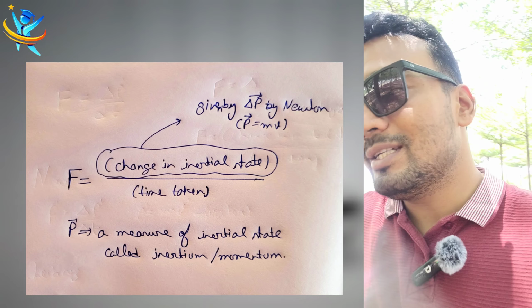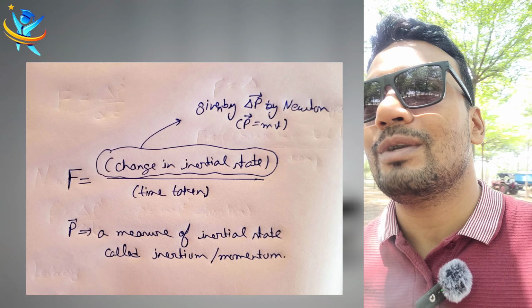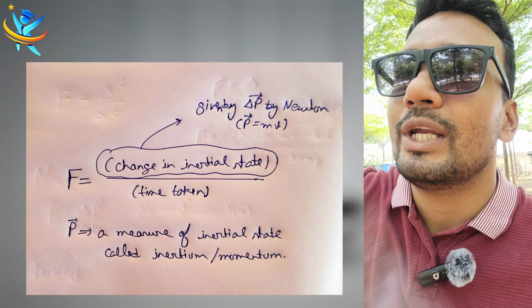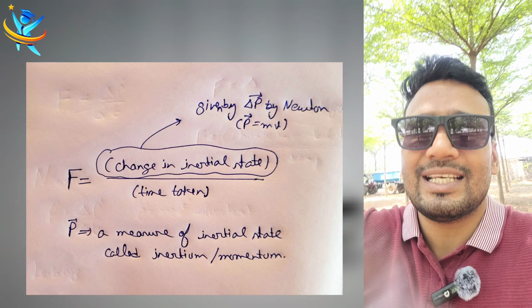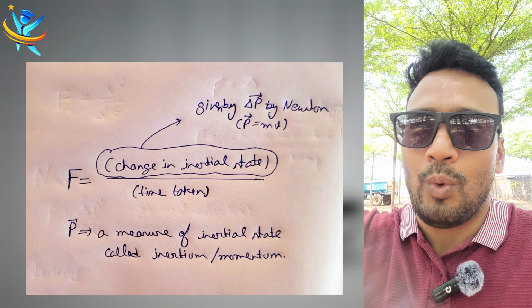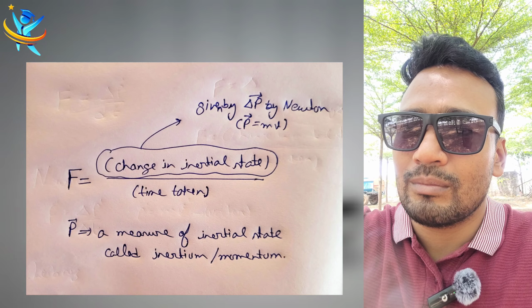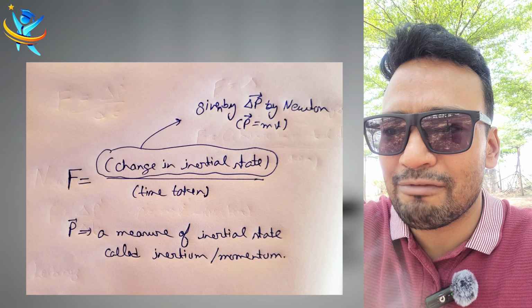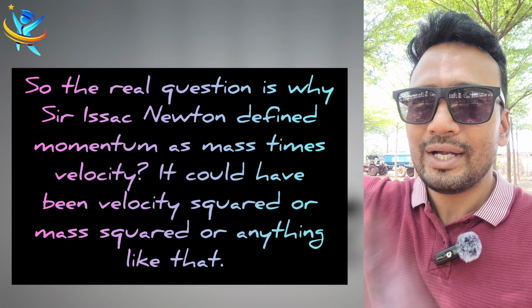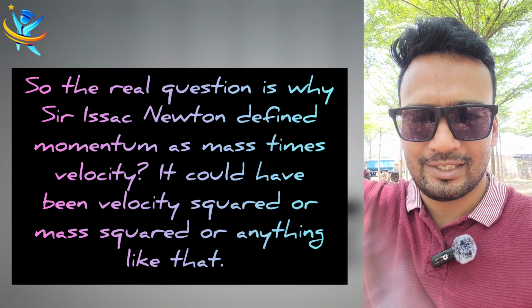It is mass into velocity, it has some direction, but intuitively what is the physical meaning of momentum? Why is it there? Who thought about it? Why is it not something else, let's say m square v, or mv square, or mv cube? Why is it just mv, and how to imagine it, right?